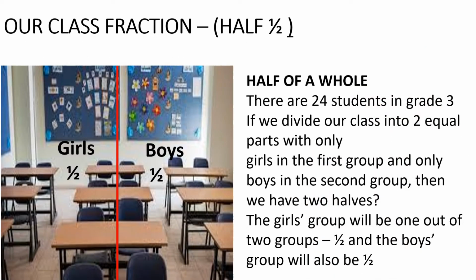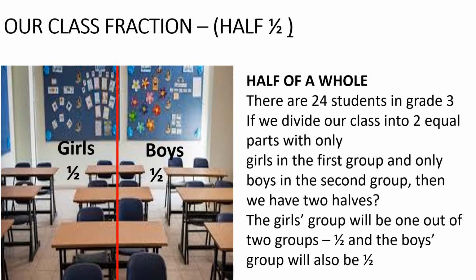We also did this illustration in the class yesterday where we talked about the girls and boys, all the students in the class. We divide the class into 2. Half number of girls and half number of boys. Now, how many halves do we have here? 2 halves. 1/2 is the girls, the second half is the boys. But if we add the girls and the boys together, we'll have our full class back. Okay, so this means that half plus half is what? Is one full whole. Great.